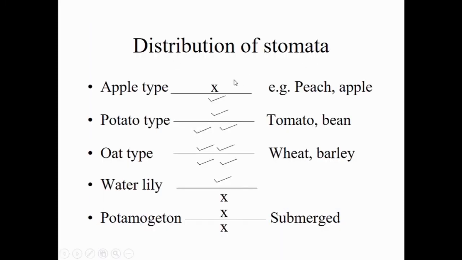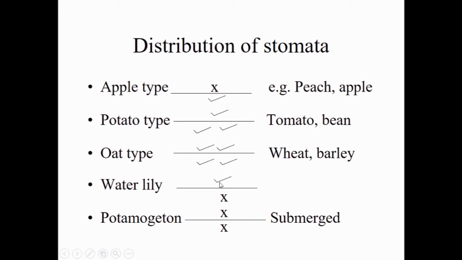This is the distribution of stomata on the upper epidermis and lower epidermis: apple type, potato type, oat type, water lily type, and pomatogeton type. These are the different types of distribution found in plants. In the apple type, the upper epidermis does not have any stomata, but the lower epidermis has stomata. In potato, the upper has a minimum and the lower a maximum. In the oat type, both upper and lower epidermis have a higher number of stomata.